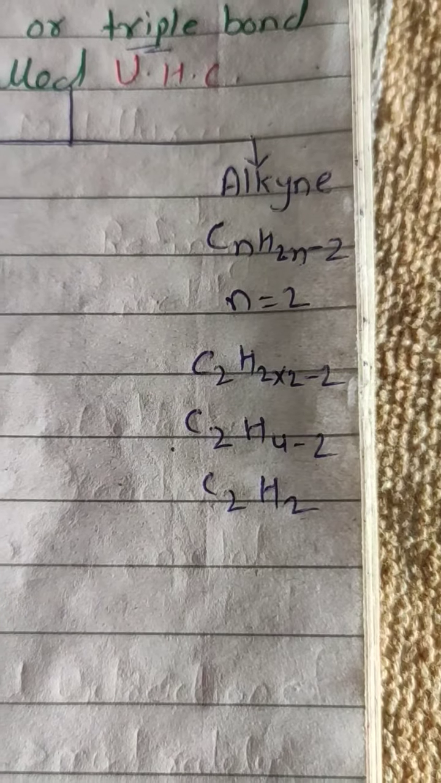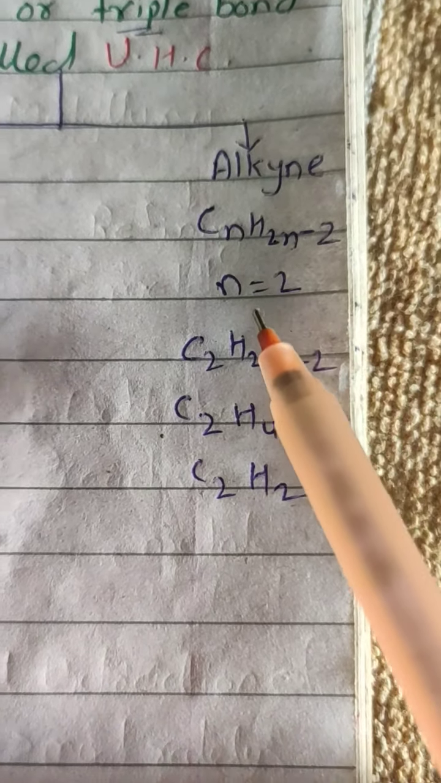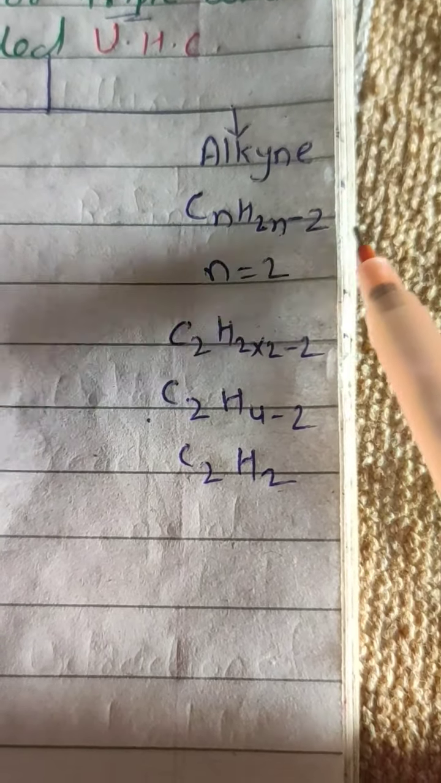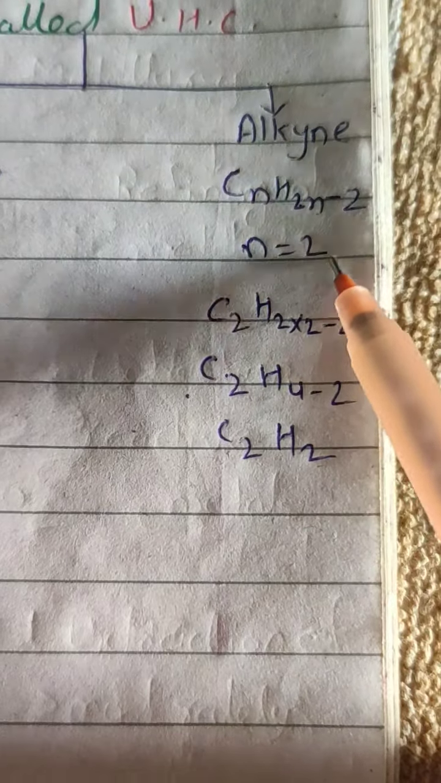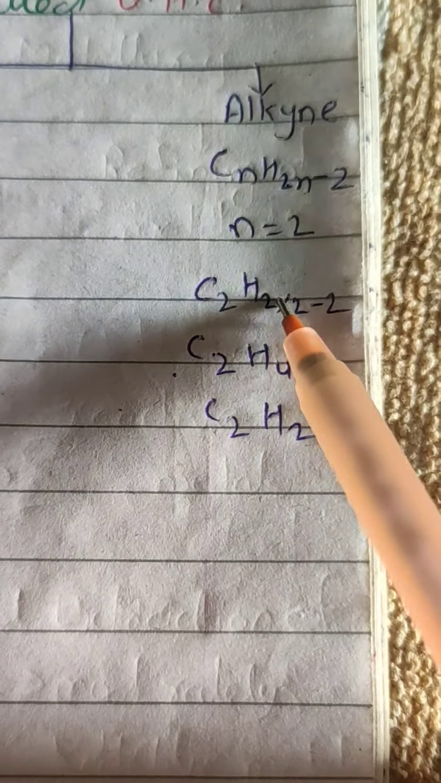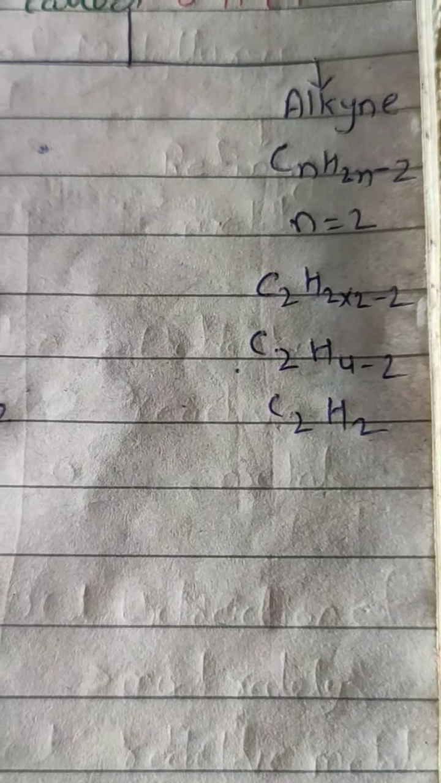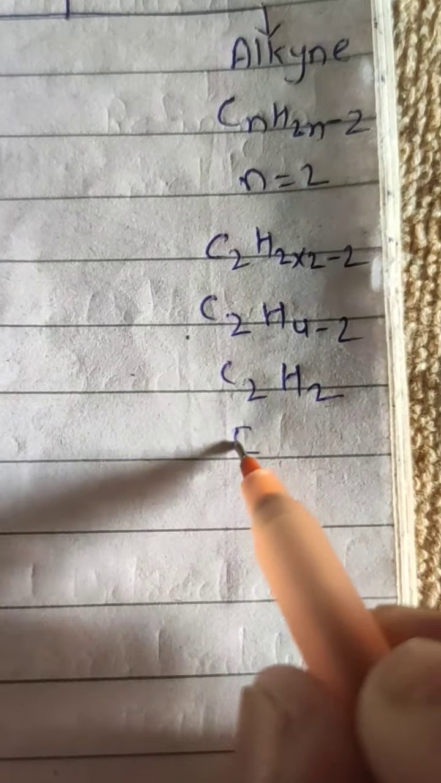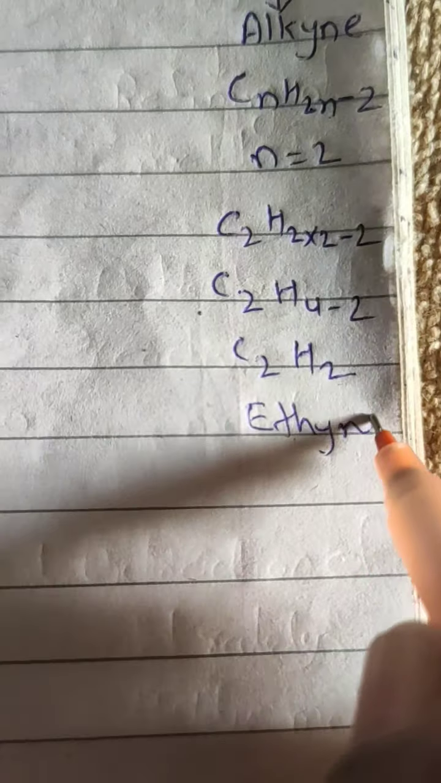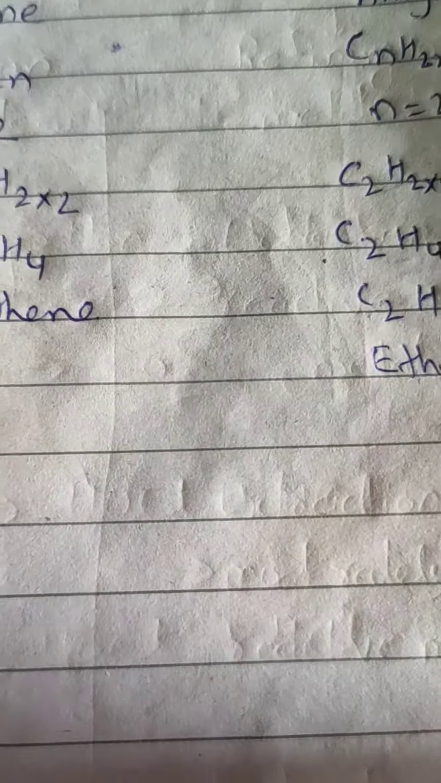Now come to the alkyne. CnH2n-2 is the general formula. N equals 2, C2H2 into 2 minus 2, 2 twos are 4 minus 2, C2H2. This is known as ethyne. See, first one is ethane, then ethene, now ethyne. Now I am drawing the structural formula of all these three, ethane, ethene and ethyne.